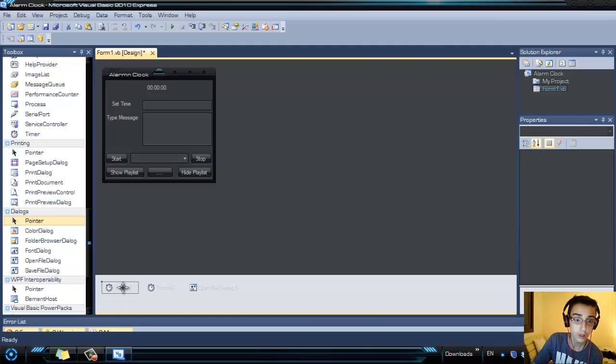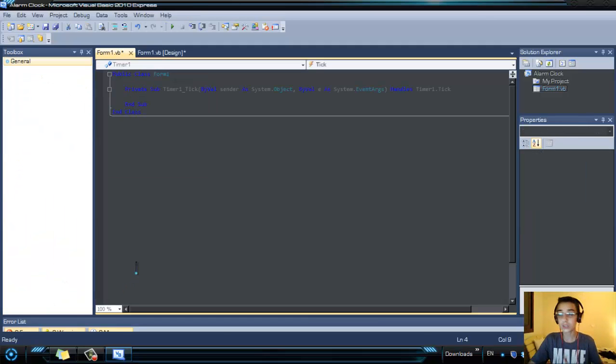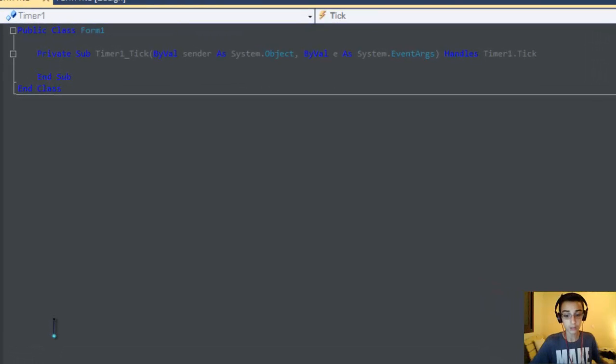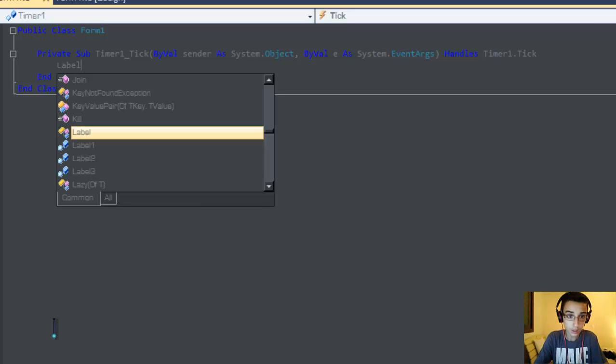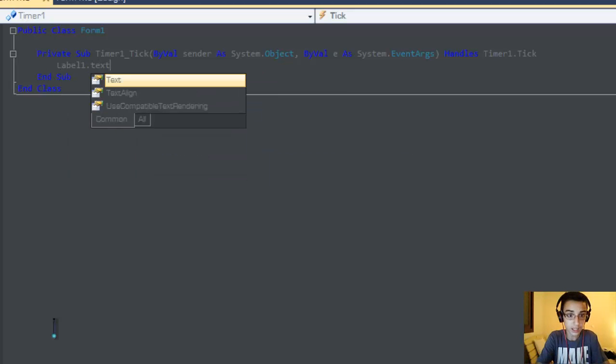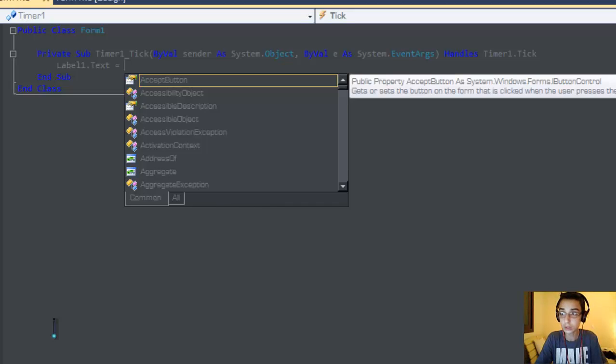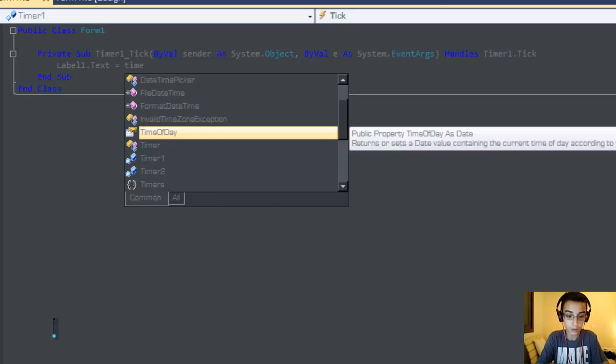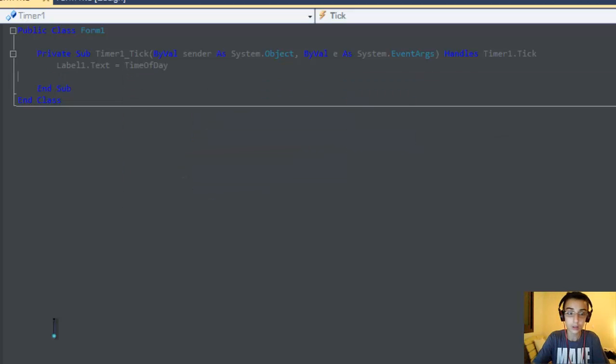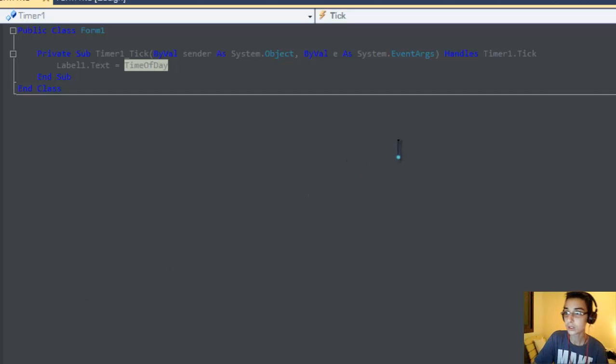Timer1 is going to show us the actual time. So you just need to type label1.text equal to time of day. Okay, and you're ready.